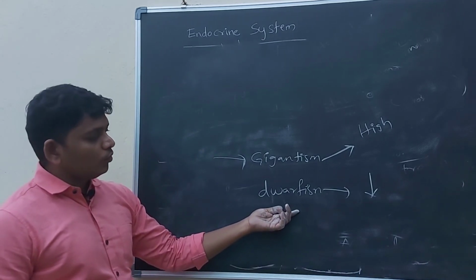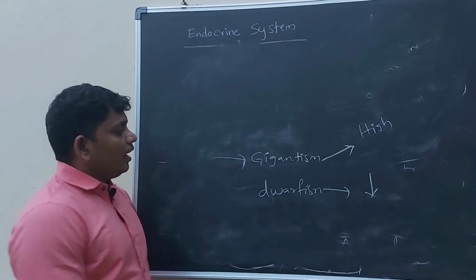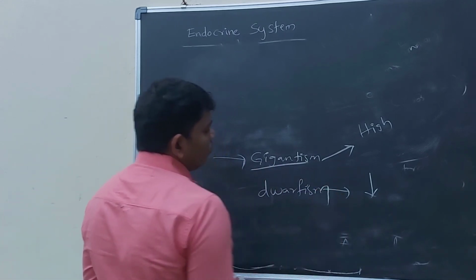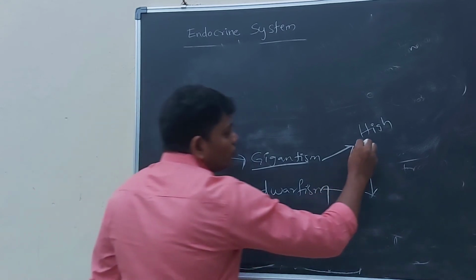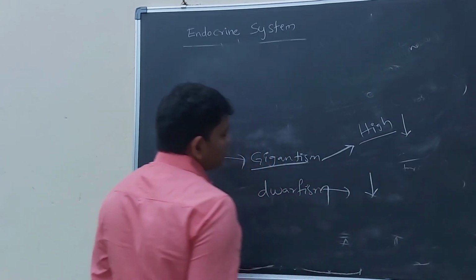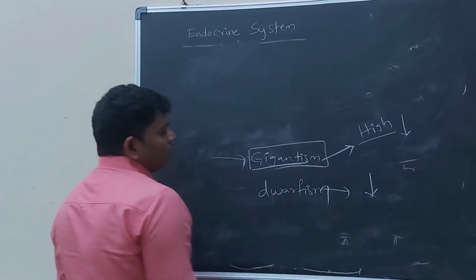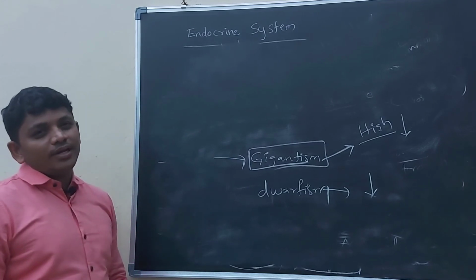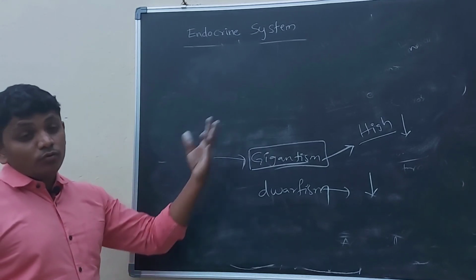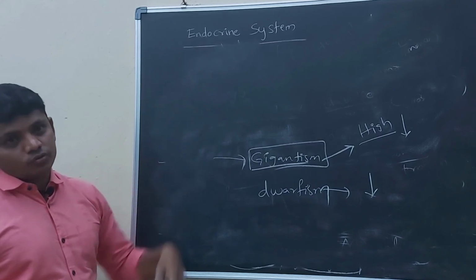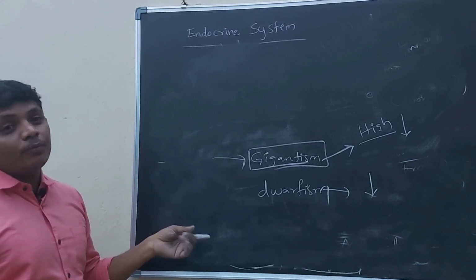There is no growth in the body, that is called dwarfism. And gigantism, whenever a high amount of growth hormone is released, then persons may grow abnormally. Maybe they can grow 7 feet or 7.5 feet or 8 feet also. So this is called abnormal growth.